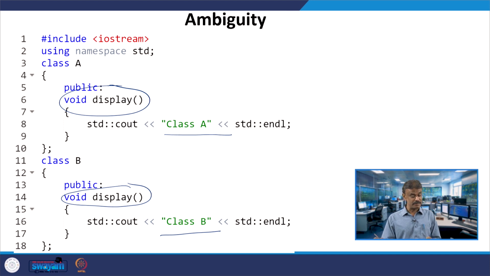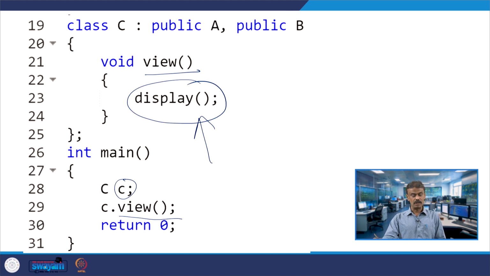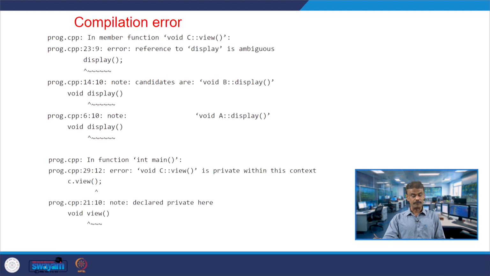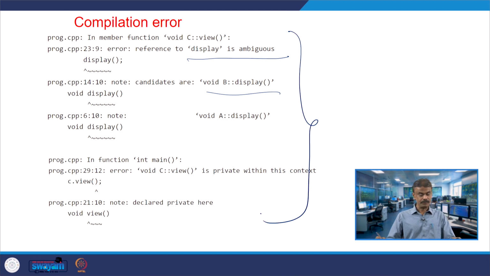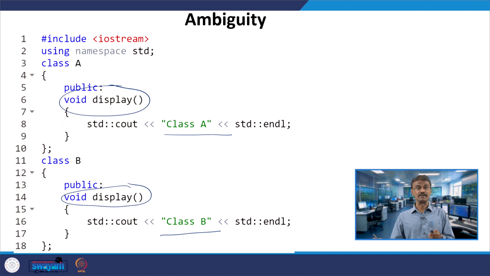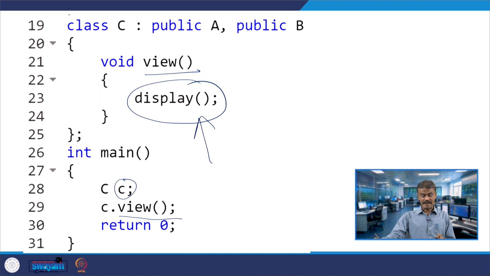You have two displays, one at line number 6 and one at line number 14. Which function will be called is ambiguous, and you will get an error saying the display is ambiguous. So, this is giving an error because the compiler is confused about which display member function should be called. So, how do you take care of this ambiguity?